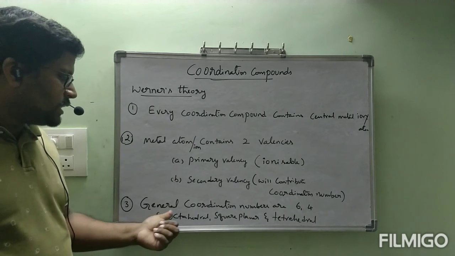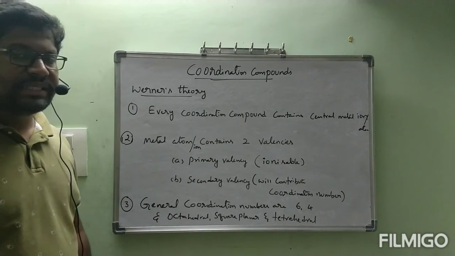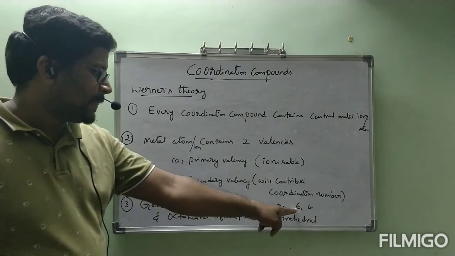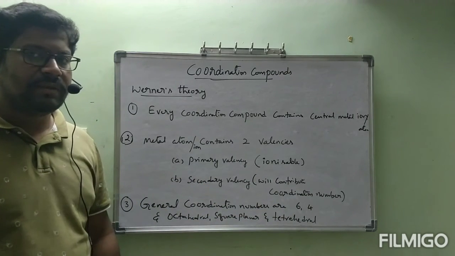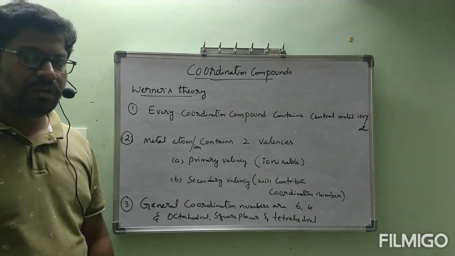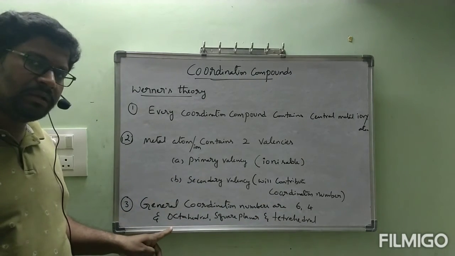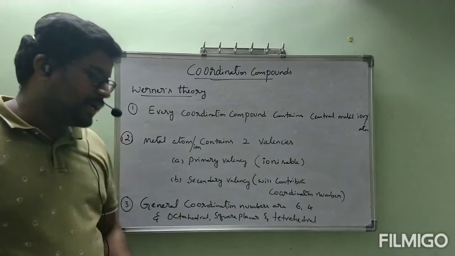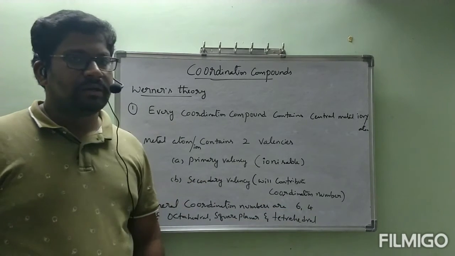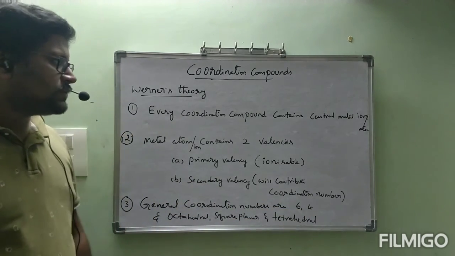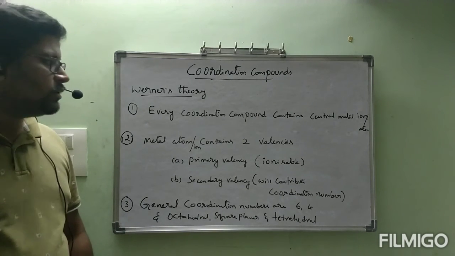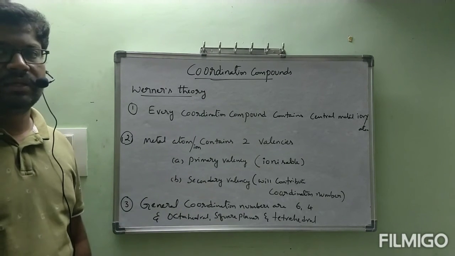Third point, general coordination numbers are 6 and 4. Inside the square bracket we generally observe either 6 or 4. If it is 6, it is octahedral. If it is 4, it might be square planar or tetrahedral. In the coming classes we will get clarity about all these things. This is about Werner's theory.